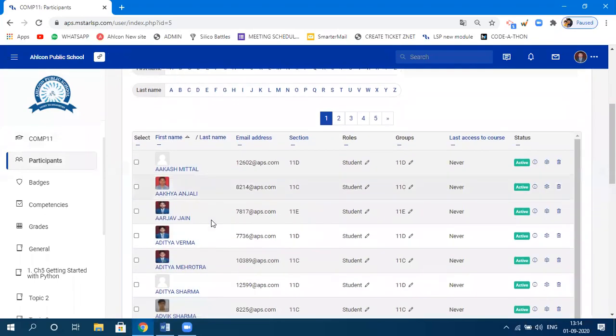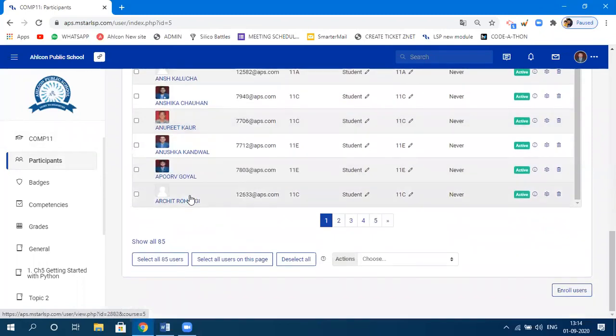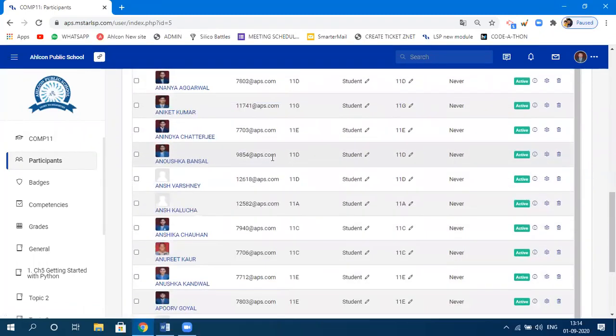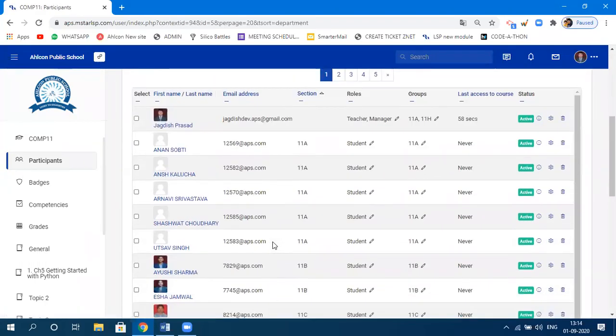And the information of the student is given over here. Okay. They are in alphabetical order of their name. And the section is not given as per the order. So if you want the students to appear based on the section, you click on section, and automatically the information will be displayed as per the section.